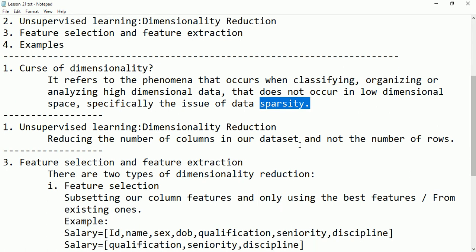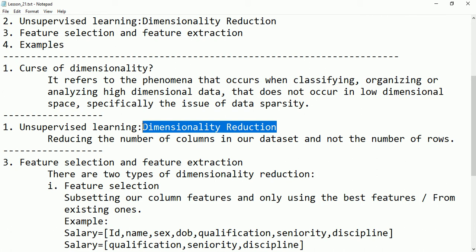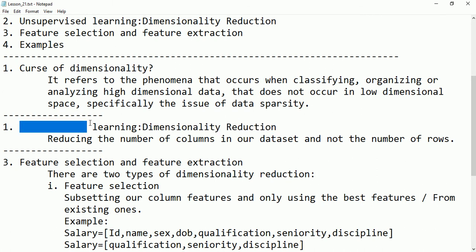That is the reason we are going for dimensionality reduction. So what is dimensionality reduction? In unsupervised machine learning, the second type is called dimensionality reduction. The name itself indicates that we are reducing the number of columns.